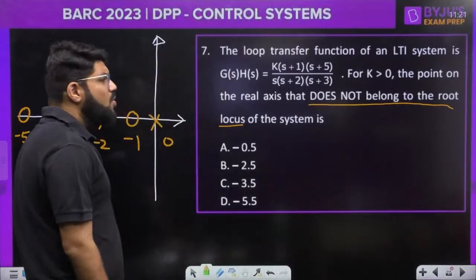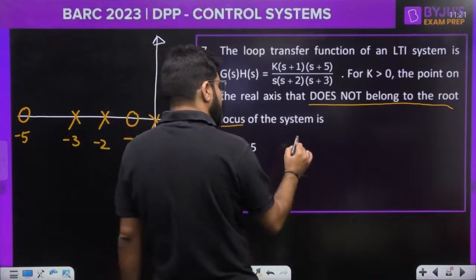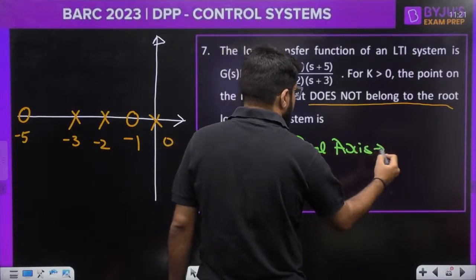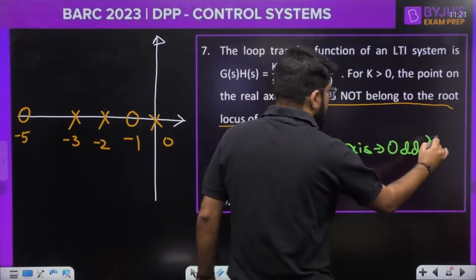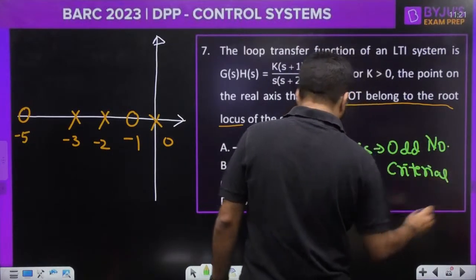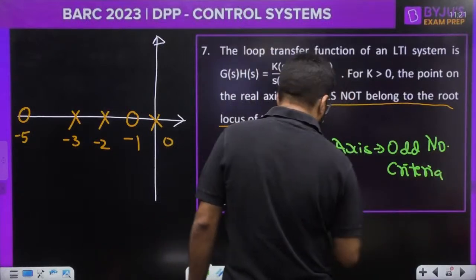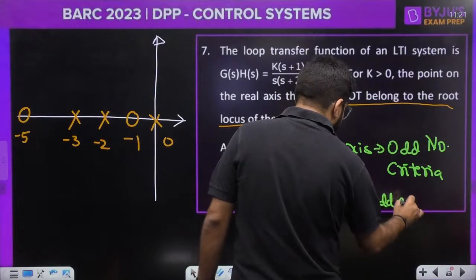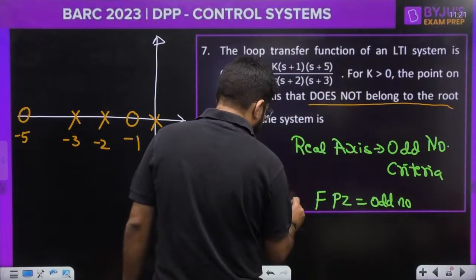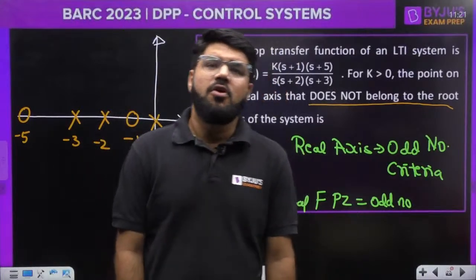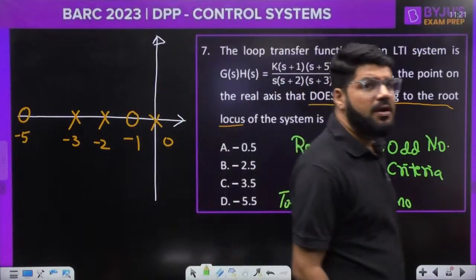Now, root locus exists on a section of the real axis as per the odd number criteria. That is, the total number of forward poles and zeros must be an odd number. Total FPZ, I mean forward poles and zeros.